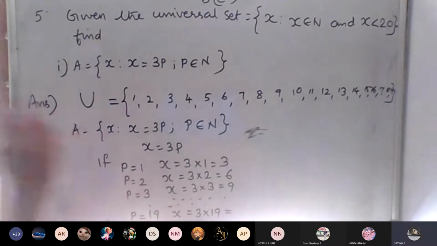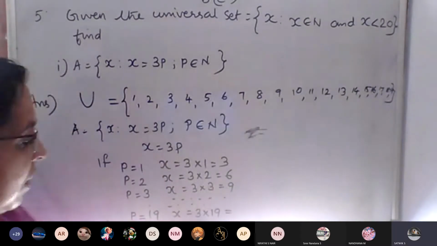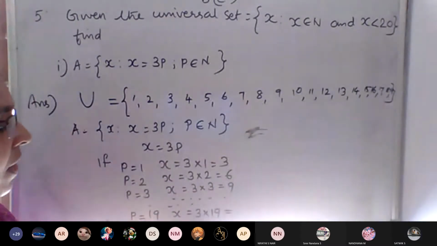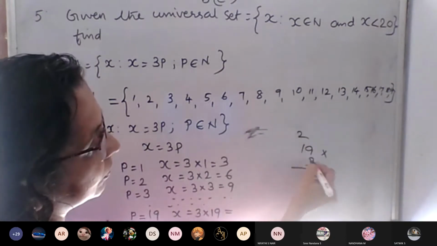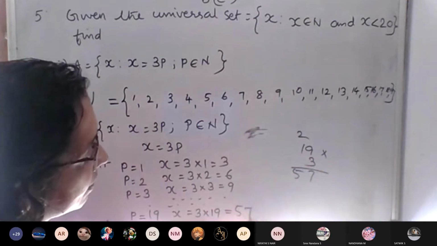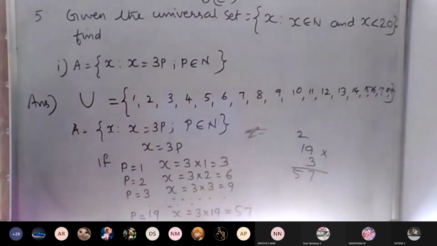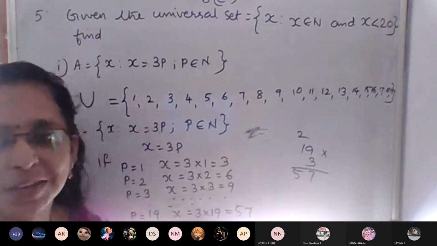Is it correct or wrong? That is my question. If it is right, explain; if it is wrong, explain.